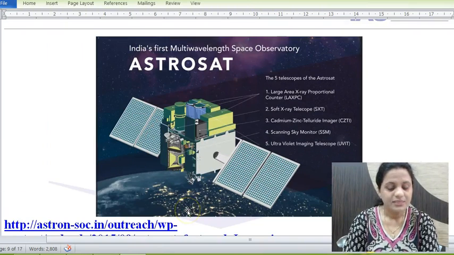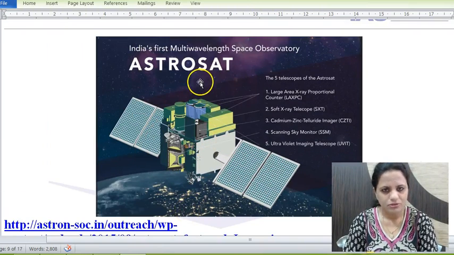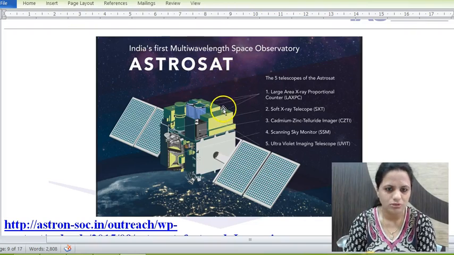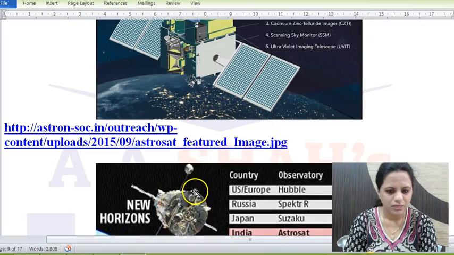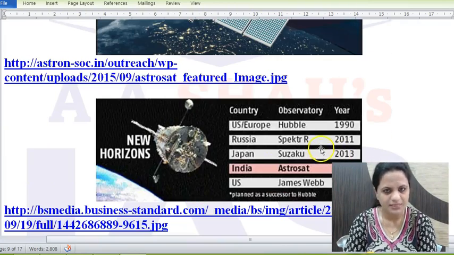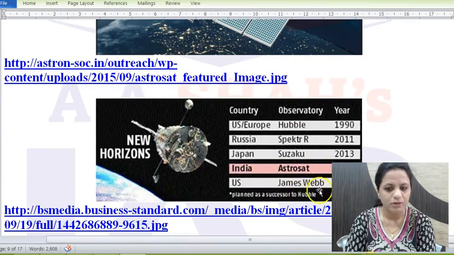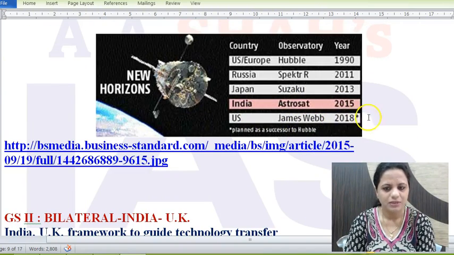Then this is regarding Astrosat. So Astrosat was also launched on PSLV. That's why we are discussing this. This is the first multi-wavelength space observatory of India, which was also launched. So the way we have these observatories in space, like Hubble Space Telescope, it's an observatory. So India has also launched now. Even after Hubble, the US is planning to launch the James Webb Space Telescope in 2018. So Astrosat has been launched by India in 2015. So it is India's space observatory now.